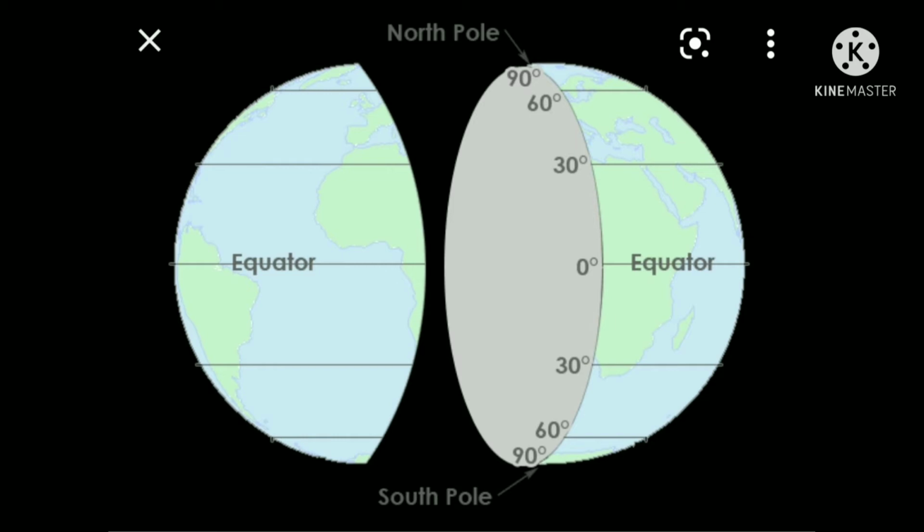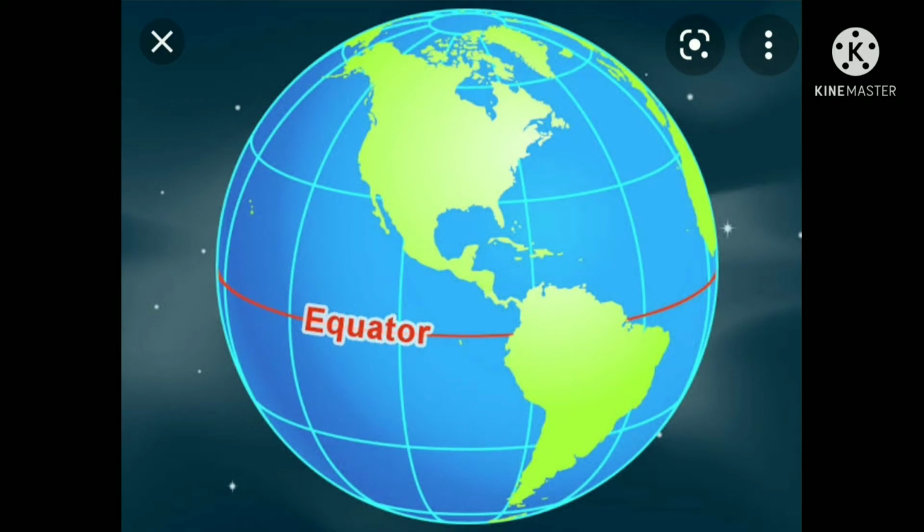In the middle is the equator. It indicates 0 degree. Equator divides the earth into 2 equal half parts. Above the equator is the northern hemisphere and below the equator is known as the southern hemisphere.